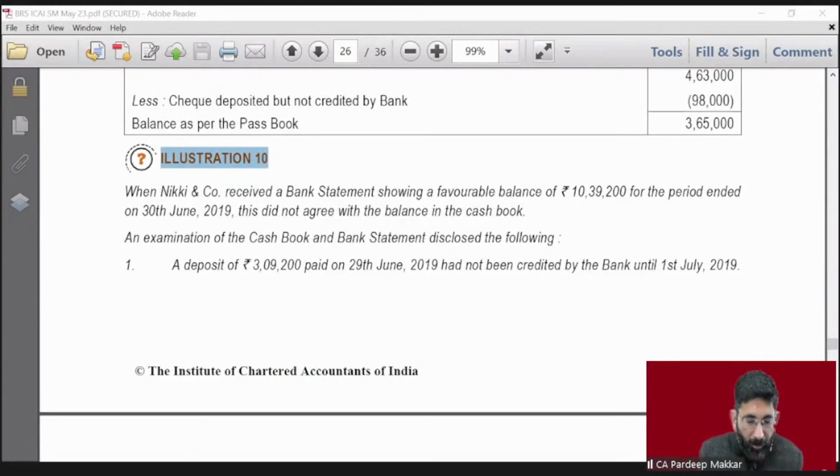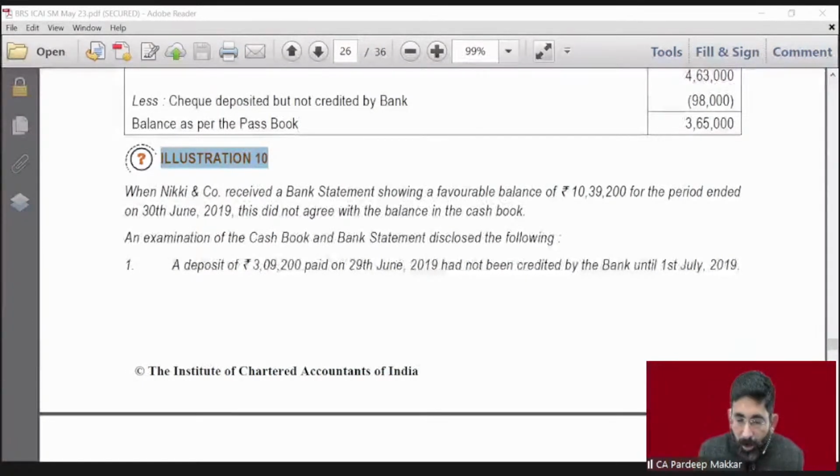So what is our requirement? Our requirement is to find out the errors, the differences. So that has been found. Now our duty is to check and tally whether these are the only differences. For that purpose, we will start with balance as per passbook and try to reach balance as per cash book. What is available is passbook balance, we have to go to cash book. So whatever we have to do, that is according to cash book. Now cash book will be the model for us, which is to be followed. So whatever is done in cash book, do the same. That is known to everyone now.